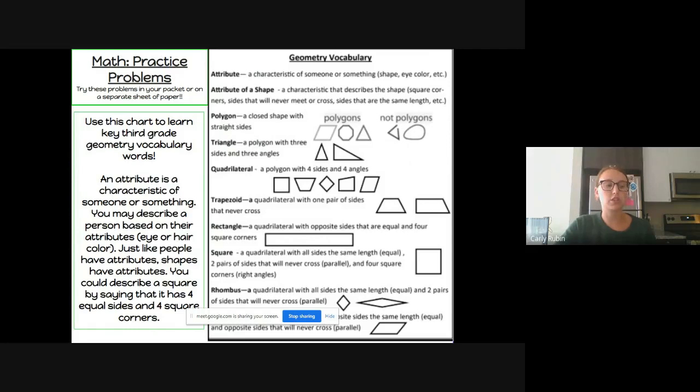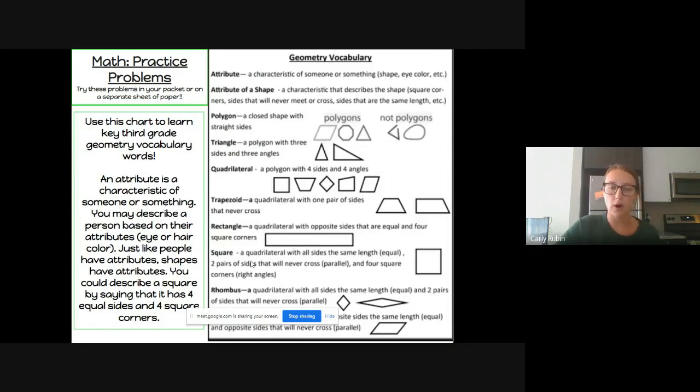Square corners are just corners that you might see in a square, like a perfect square corner. You can see right here, boom, boom. Like I could fit a corner of a piece of paper right in there. It's a perfect square corner. That's a rectangle. Remember, opposite sides are equal.